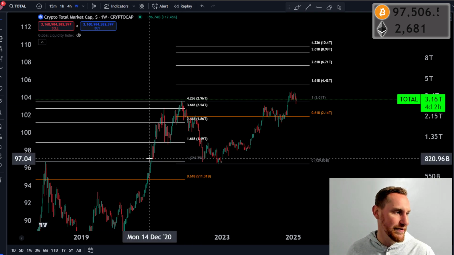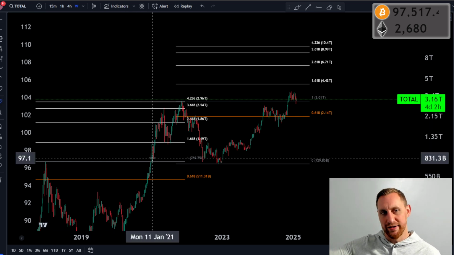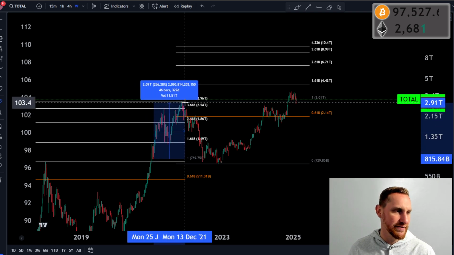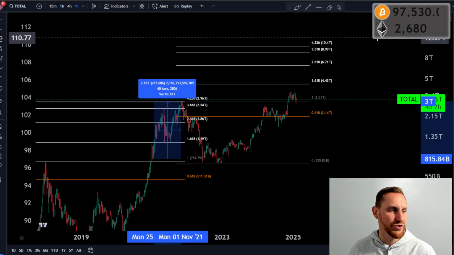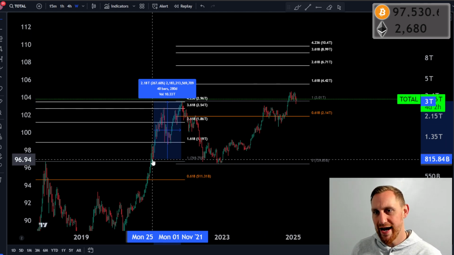So it doesn't sound like a lot, but you've got to imagine, in 2021, from February to May was about a 218% gain, and really February to November was like a 267% gain for total market cap. Most of that was going into the altcoin market while Bitcoin was flat. So the altcoin gains were exponential while Bitcoin maybe did a 2x from that point. I think Bitcoin was like 30K when total market cap was here.